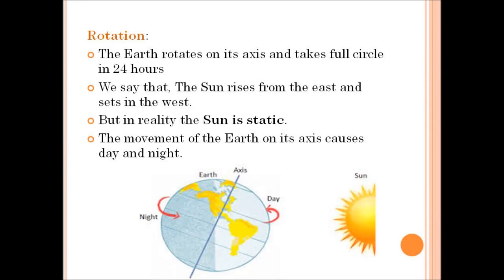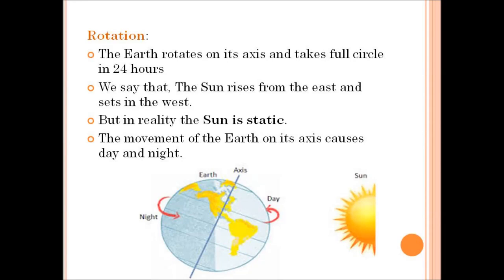Likewise, our planet Earth also spins around its axis. And in order to make one complete rotation, our Earth takes 24 hours. Can you understand, children? Yes. The Earth rotates on its axis and it takes 24 hours to make one complete rotation.